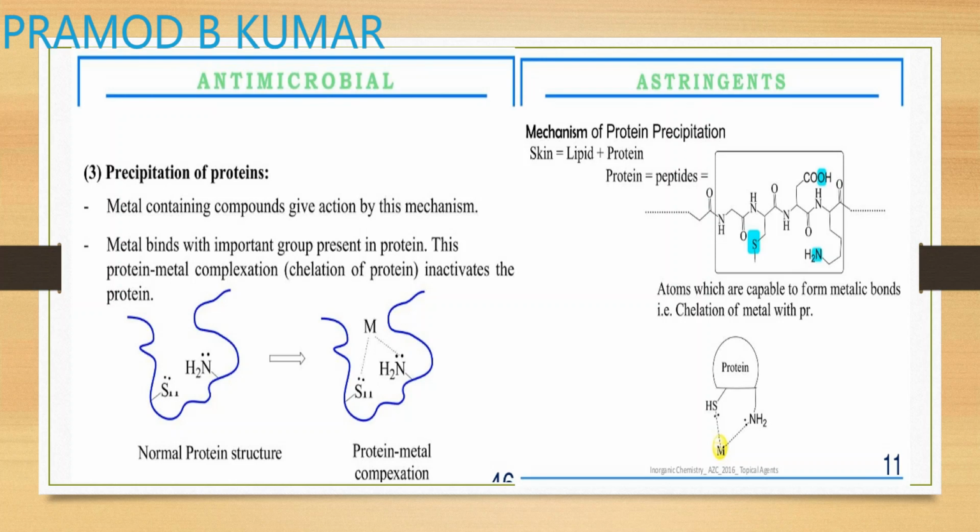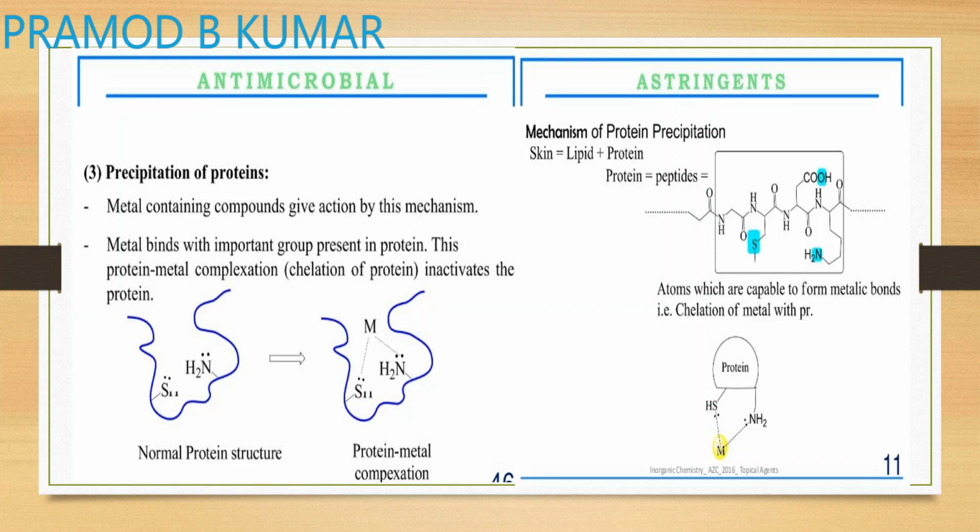If you see what protein precipitation is, the skin is made up of what? Lipoproteins, which contain lipids and proteins, and the proteins are made up of peptides, amino acid bonds. So if you see, there is sulfur, oxygen, OH groups, and amino groups. These all contain free lone pairs of electrons which can form chelates.